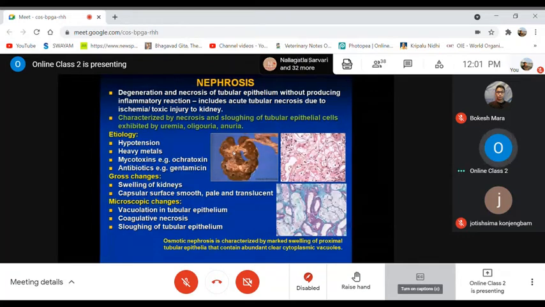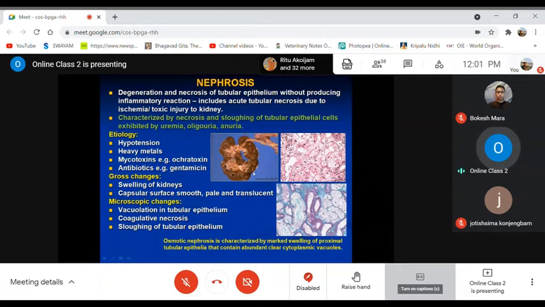Grossly, you may come across enlargement and swelling of the kidneys, as I am showing here. The capsular surfaces may remain smooth, pale in color, as well as translucent.